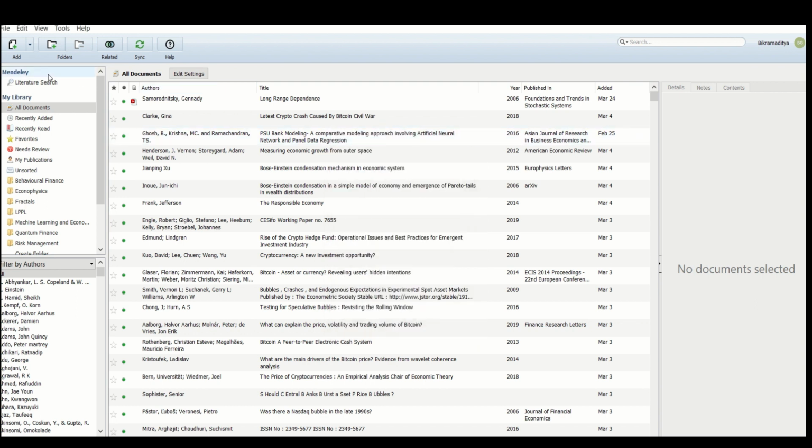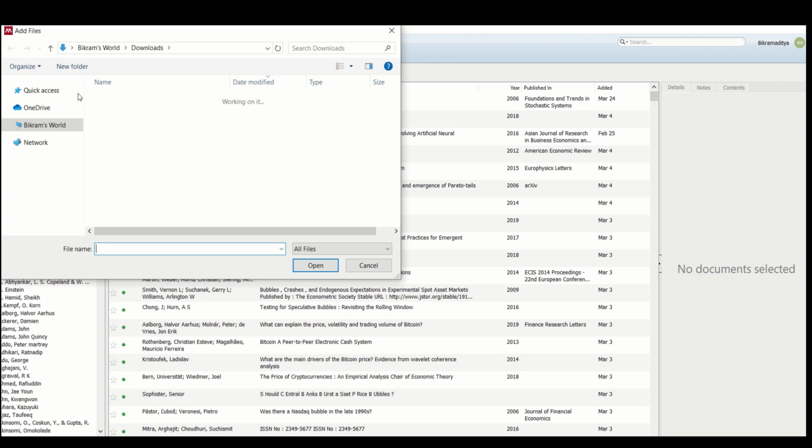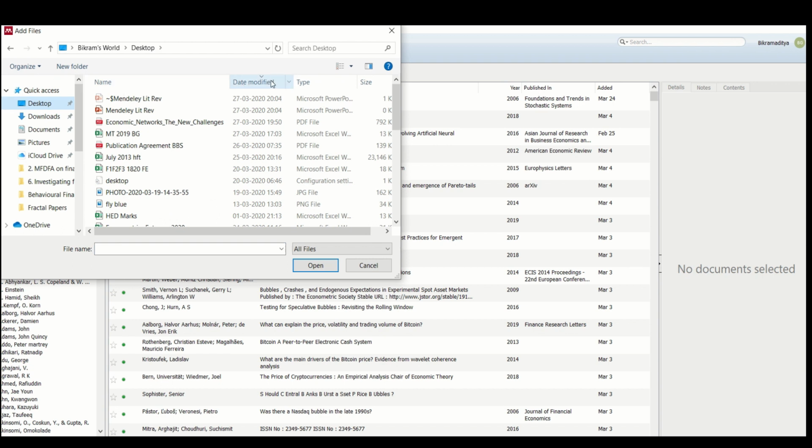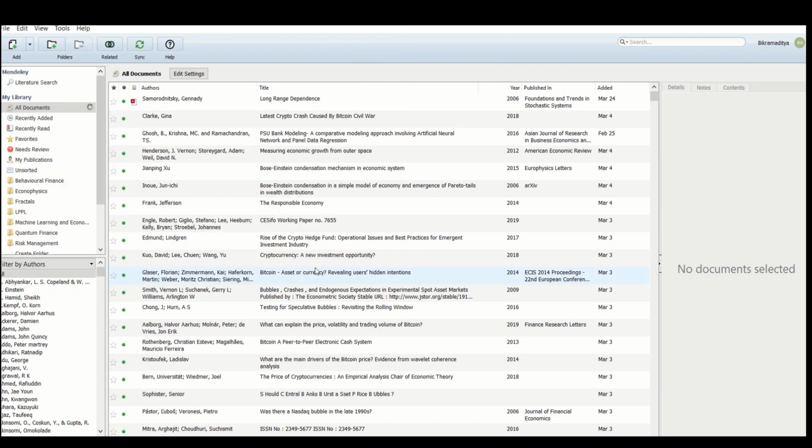So let me now show you one with the normal addition. I will go to Add Files, then I will go to Desktop, and this paper I am selecting, Economic Networks: The New Challenges.